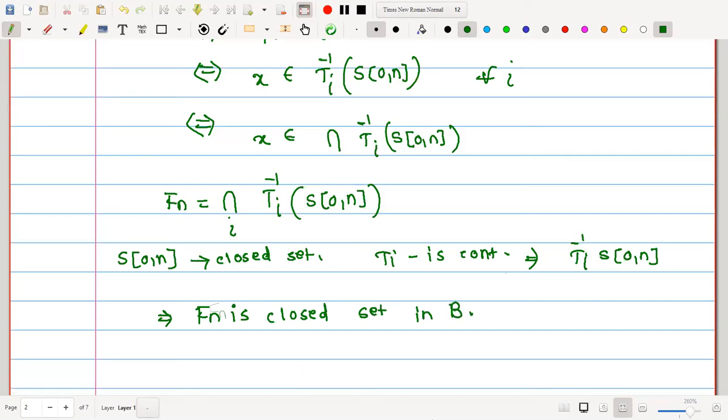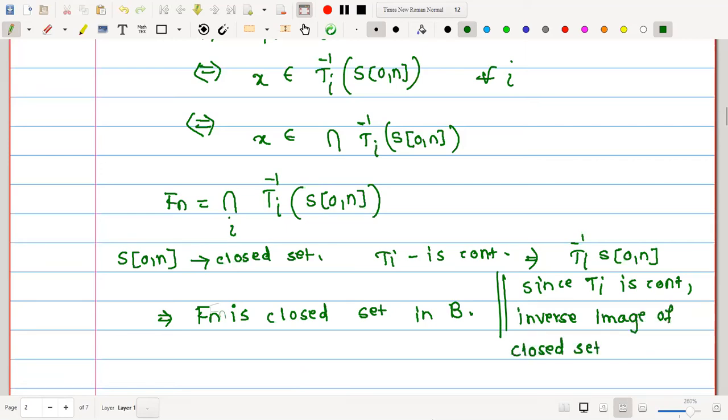Which concept have we used here? Let me write the definition. Since Ti is continuous, the inverse image of a closed set is closed. Actually, this is true for open sets as well, right? In one of the basic lectures, we have discussed all this.